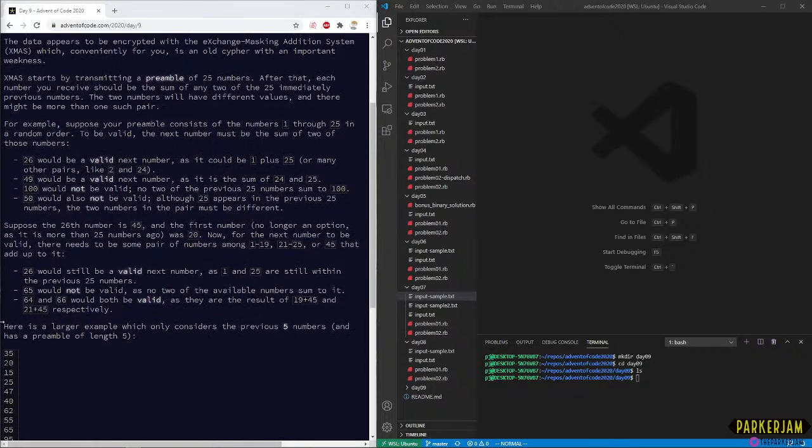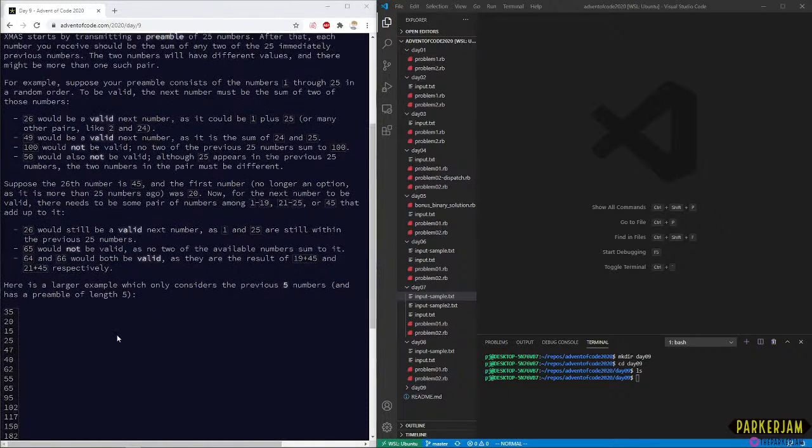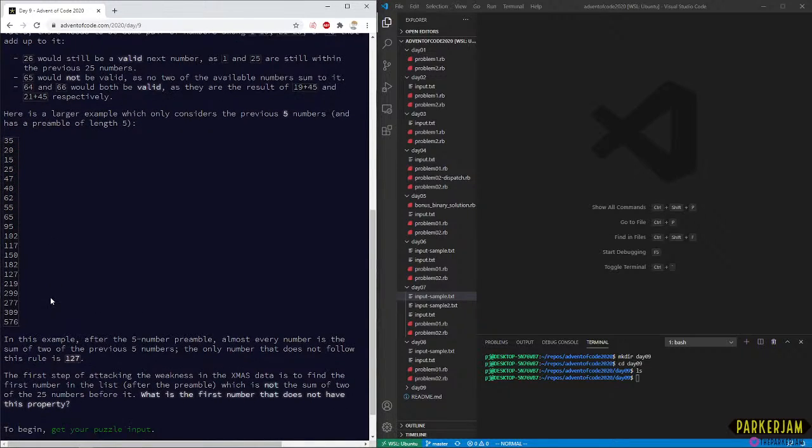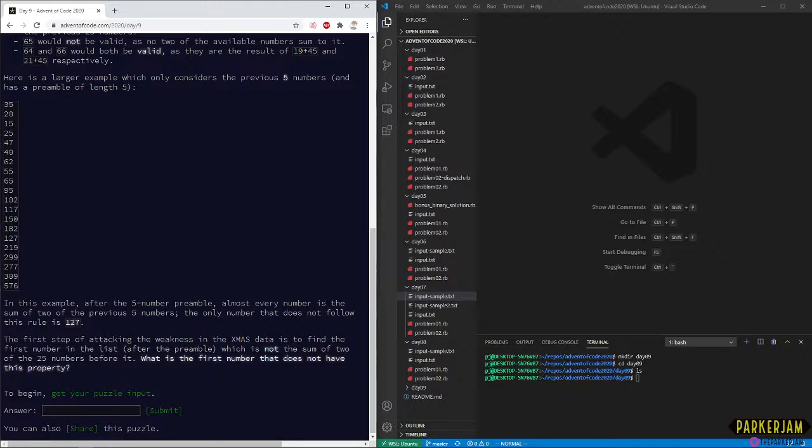Okay. Here's a larger example that only considers the previous 5 numbers and has a preamble length of 5. So we'll use this as our test input, and we'll write this out so it uses a variable list of previous numbers. That makes sense. In this example, after the 5-number preamble, almost every number is the sum of two of the previous 5 numbers. The only number that does not follow this rule is 127.